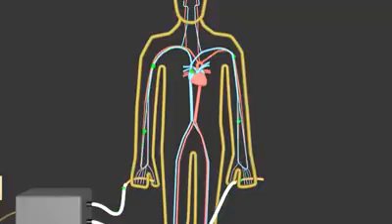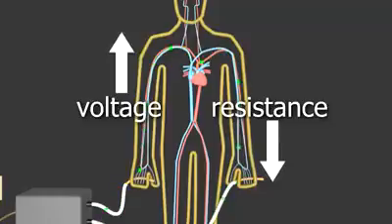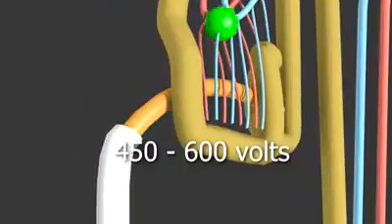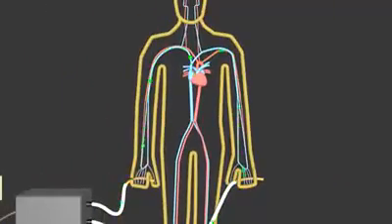But the skin resistance doesn't stay constant. The higher the voltage is, the lower the skin's resistance is. And at only around 450 to 600 volts, the skin will break down altogether and allow electricity to easily pass. It'll no longer act as much of a resistor at all.